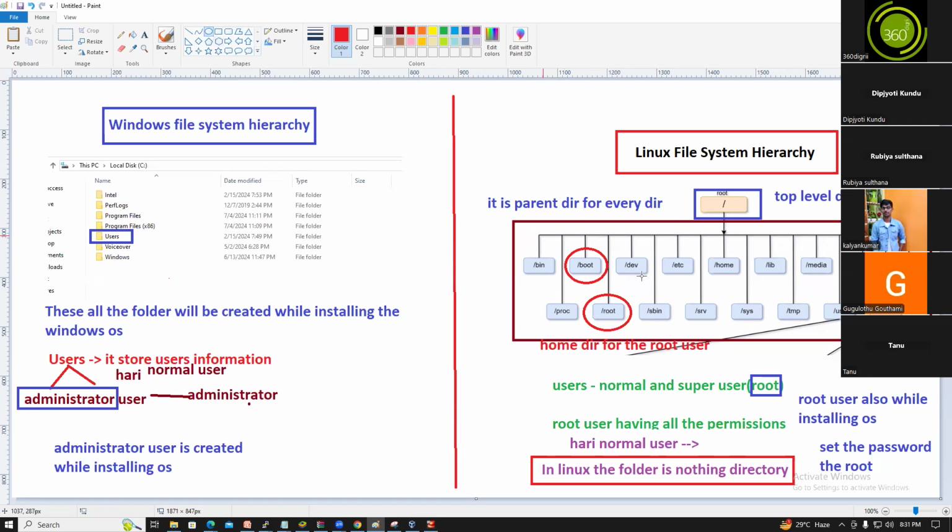And the tmp directory. What is the tmp directory? The tmp directory is the temporary directory. If you want to copy anything, you can use it, guys. Here, the program files x86, system related software will be installed under this directory, right?